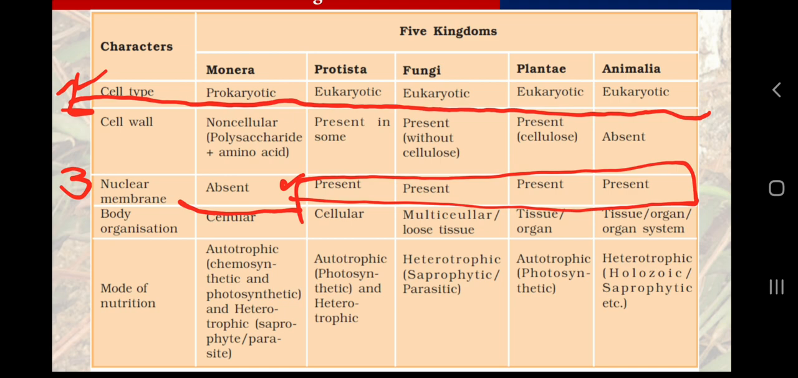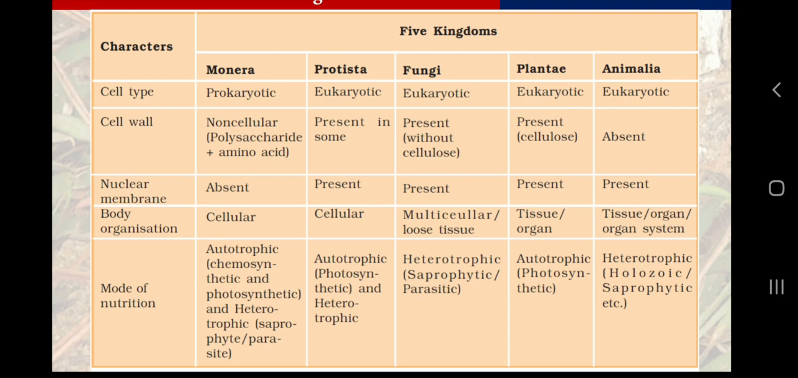See, if we have 5 rows and 5 columns, we are going to have 25 blocks. So we remember within 1 minute 10 blocks of this table. So point number 1 and 3 we can write very easily. Next thing, point number 2, cell wall.